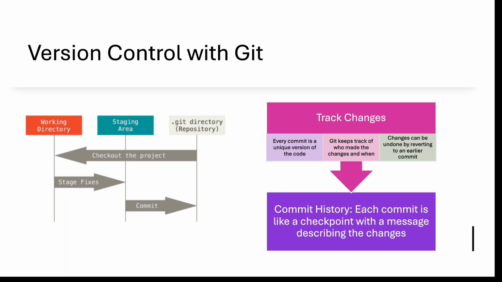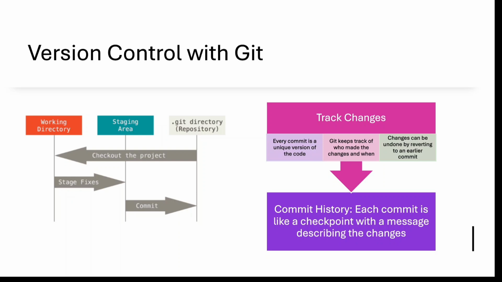Now version control in git. We can track our whole changes. Every commit is a unique version of the code, and git helps to know who has made some changes and when they were made. If any process needs to be undone or reversed, then we can revert the code to an earlier commit. So we can fully control our whole version or our whole file system.